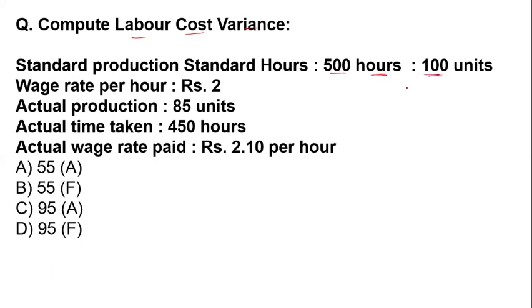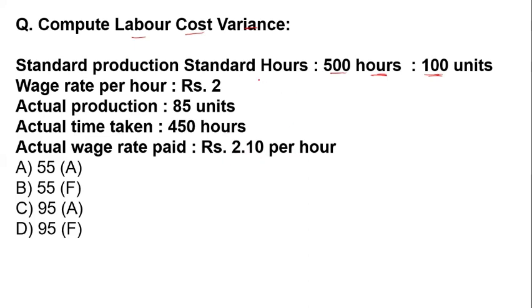We need to calculate this. First we read the question. Wage rate per hour rupees 2 is given. Actual production 85 units is given. Actual time taken is 50 hours, and the actual wage rate paid is rupees 2.10 per hour.